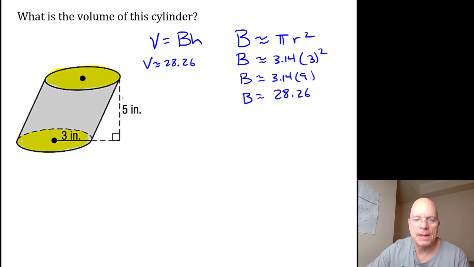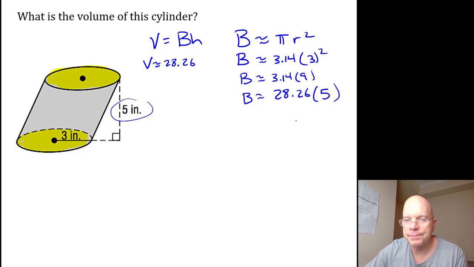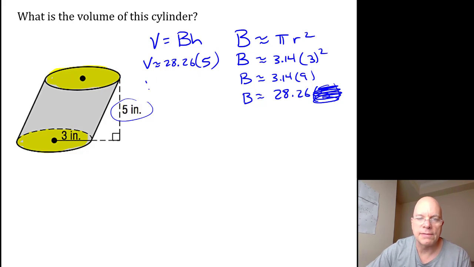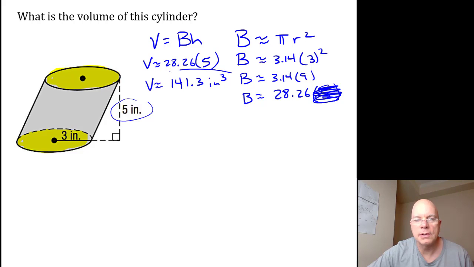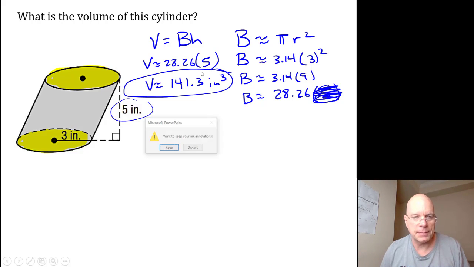28.26. The distance between the bases means the perpendicular distance between the bases. So that's why they showed you this height outside of the figure. And they could have shown it inside, but I guess they thought it would clutter the figure. But the perpendicular height between those two circular bases is 5, and so that's the height of the cylinder. Substituting that here, the volume is approximately 141.3 inches cubed.